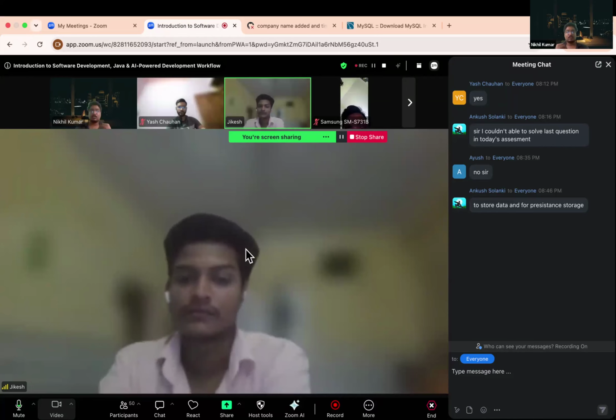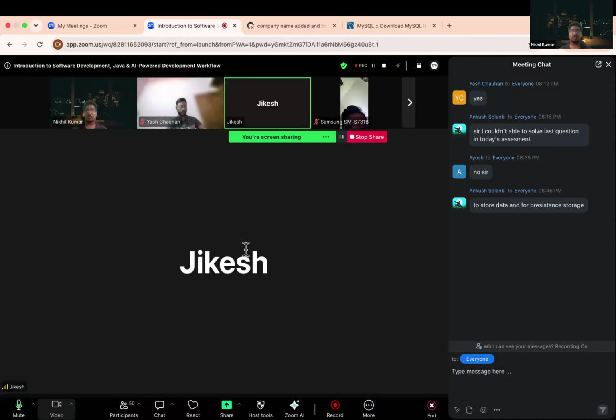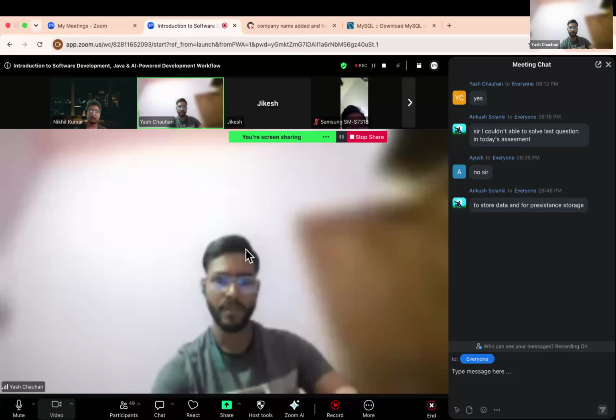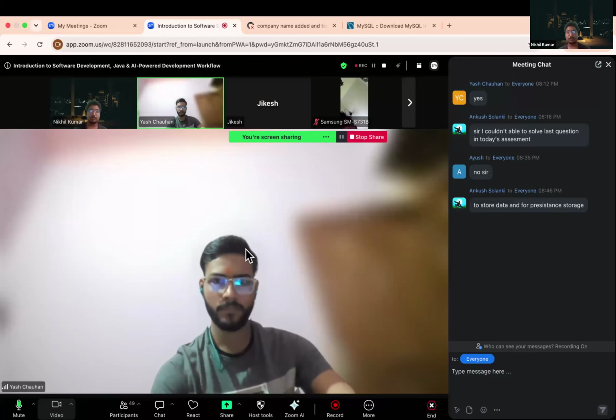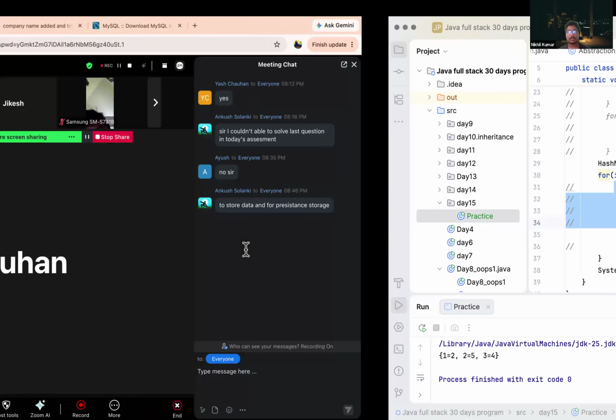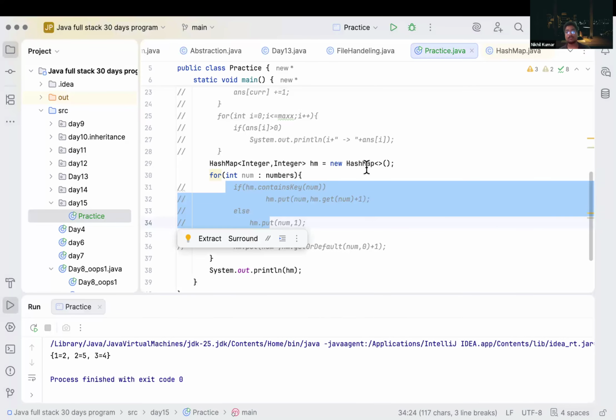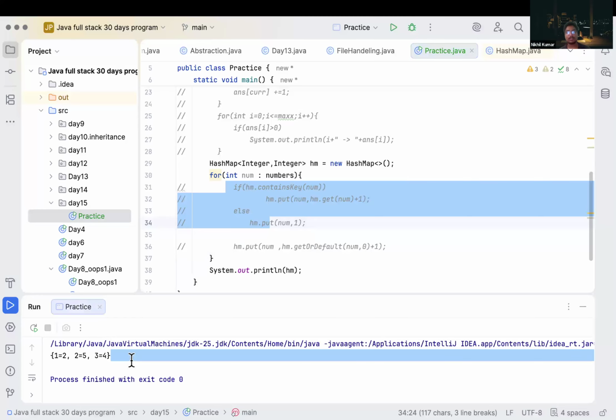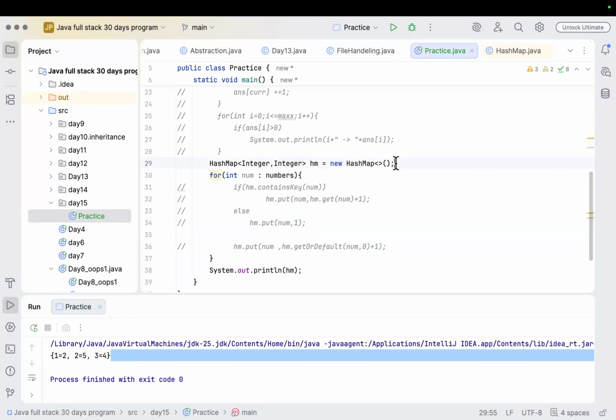So for now, where are we storing the data in Java? In the heap memory, inside our array list and hash map. That's how we are storing data inside our Java program for now.